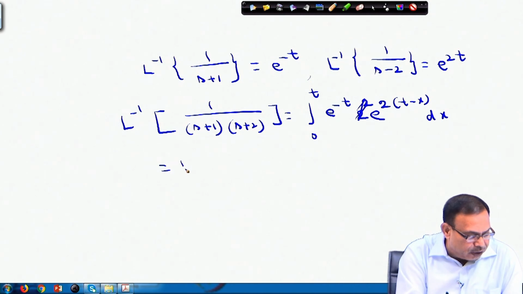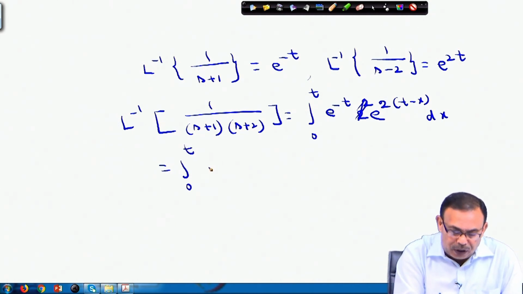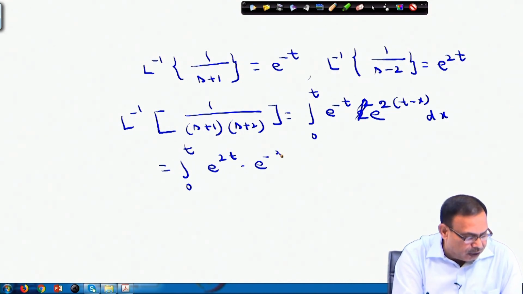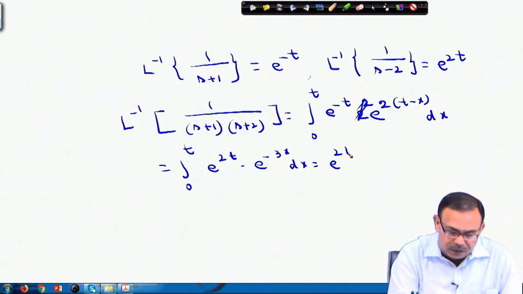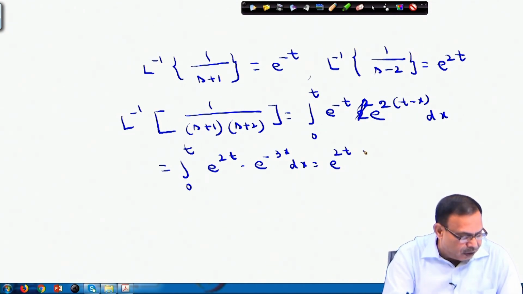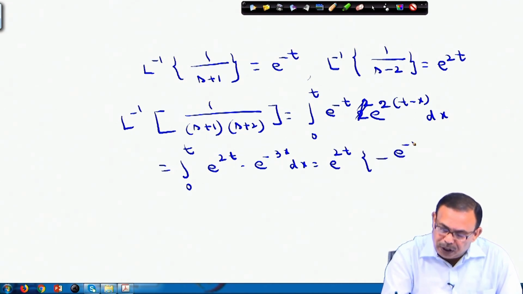So this equals the integral from 0 to t of e power 2t into e power minus 3x dx. So e power 2t will simply come outside, and the integral of e power minus 3x is minus e power minus 3x by 3 from 0 to t.